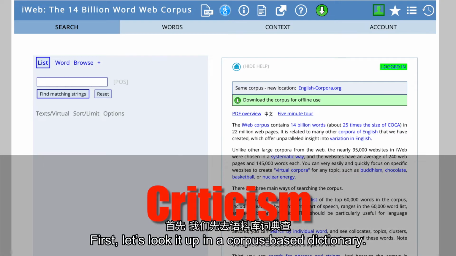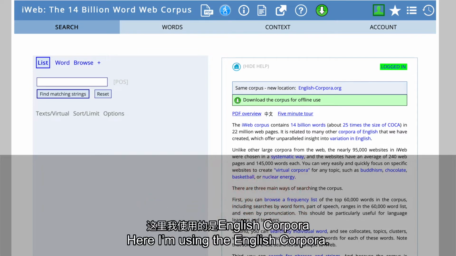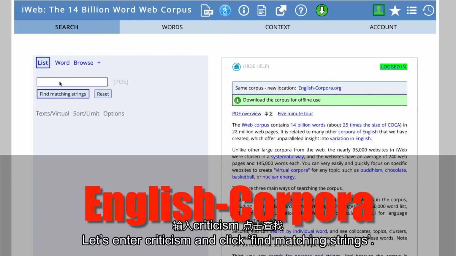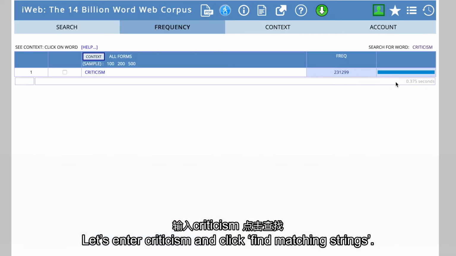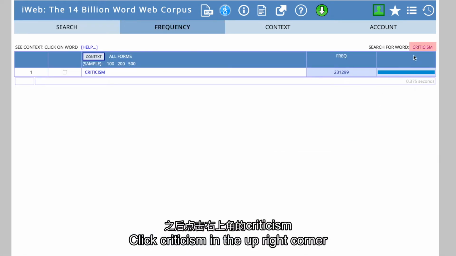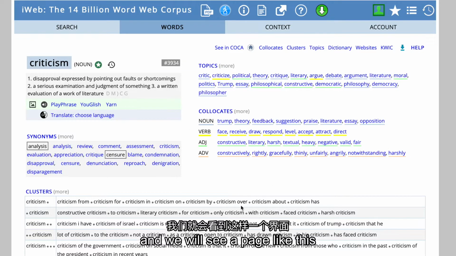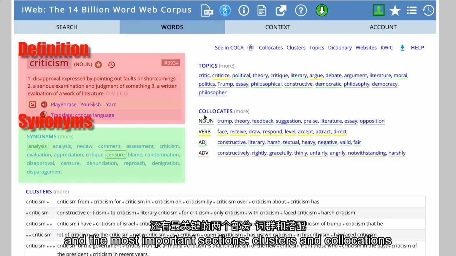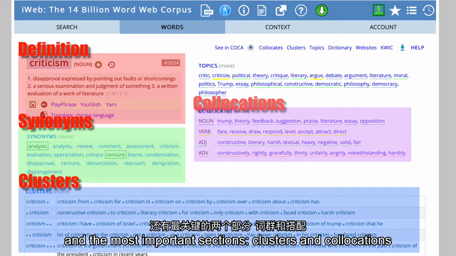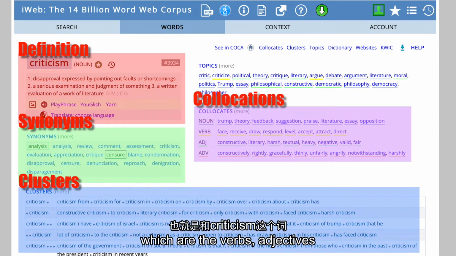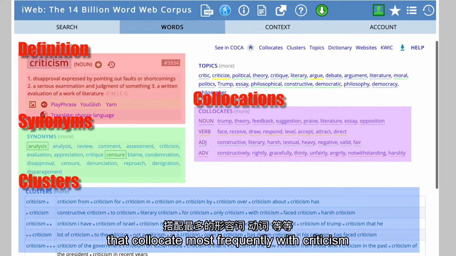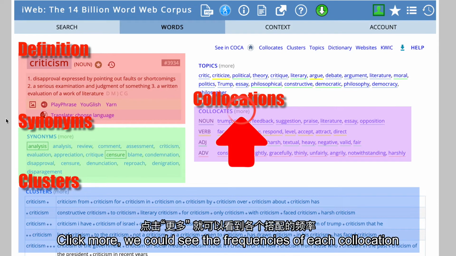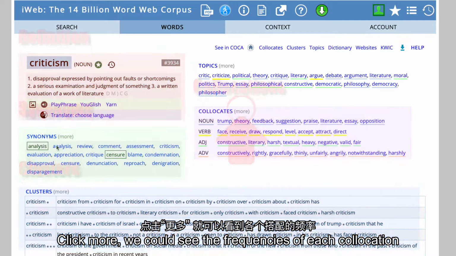First, let's look it up in a corpus-based dictionary. Here I'm using the English corpora. Let's enter criticism and click Find Matching Strings. Click criticism in the upper corner and we will see a page like this. Now here are the definitions, synonyms, and the most important sections, clusters and collocations, which are the verbs and adjectives that collocate most frequently with criticism. Click more, we could see the frequencies of each collocation.